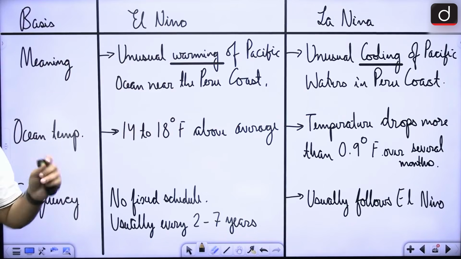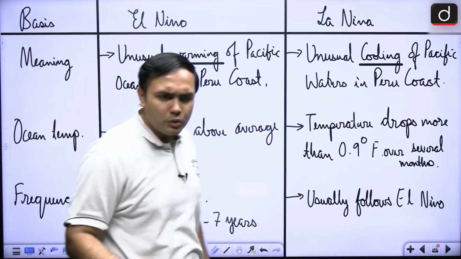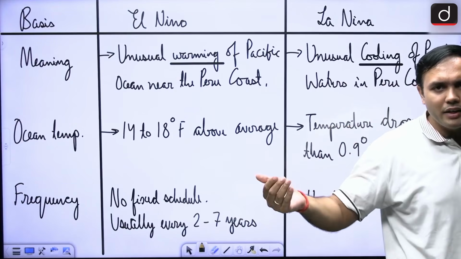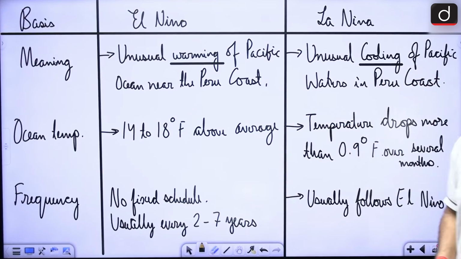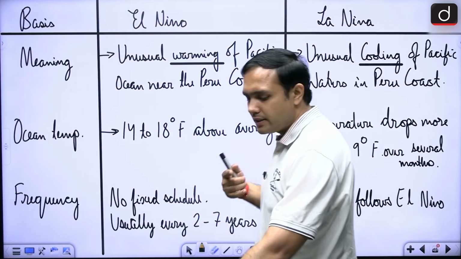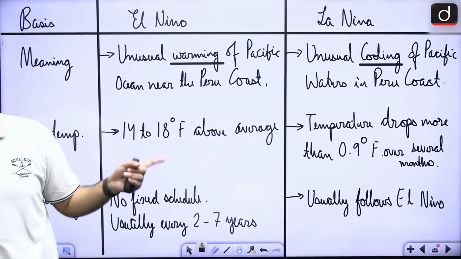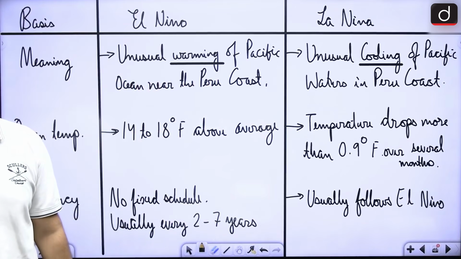Frequency. There is no fixed schedule in case of El Nino. Generally, we are seeing it every 2 to 7 years. And La Nina, again, has no fixed schedule. It usually follows El Nino, so that is why they are seen together only. So, 2 to 7 years in case of El Nino, and in case of La Nina, it is following the El Nino years, right?